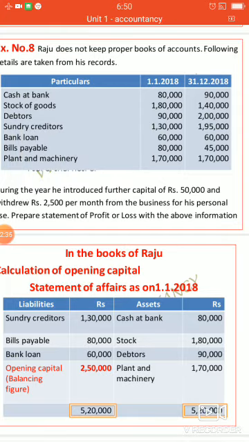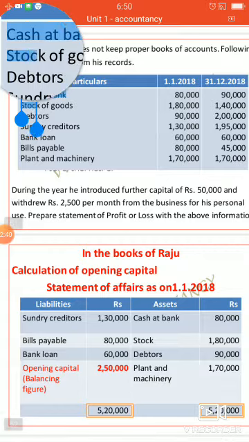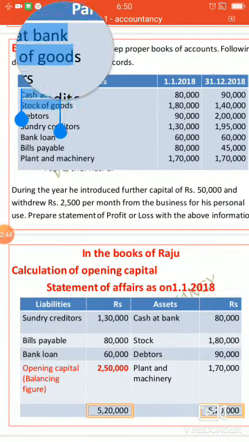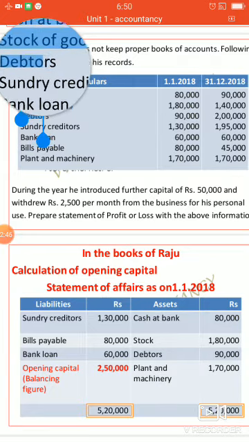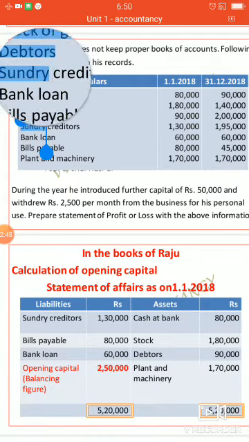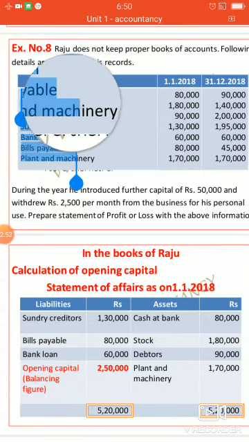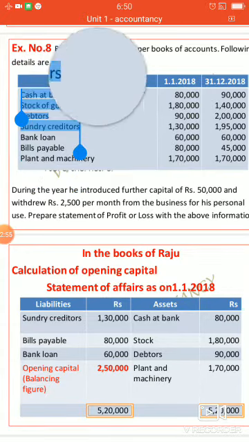Stock of goods also comes under assets. Debtors also come under assets. Then plant and machinery come under assets.